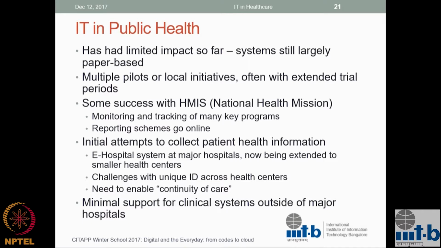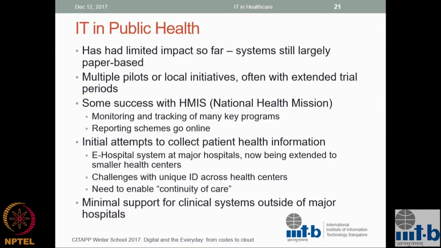Just on what is being done, there is now also an attempt to start capturing data. The reporting systems are purely reporting, more like monitoring the program, but there's increasing effort to put patient data also in various centralized or decentralized databases. So NIC has this e-hospital system, which is now mandated at major central government hospitals, and they're starting to use it. Still in a very limited way, but in 5 to 10 years, maybe that will be better. There are many issues with this, which touch on some other issues.